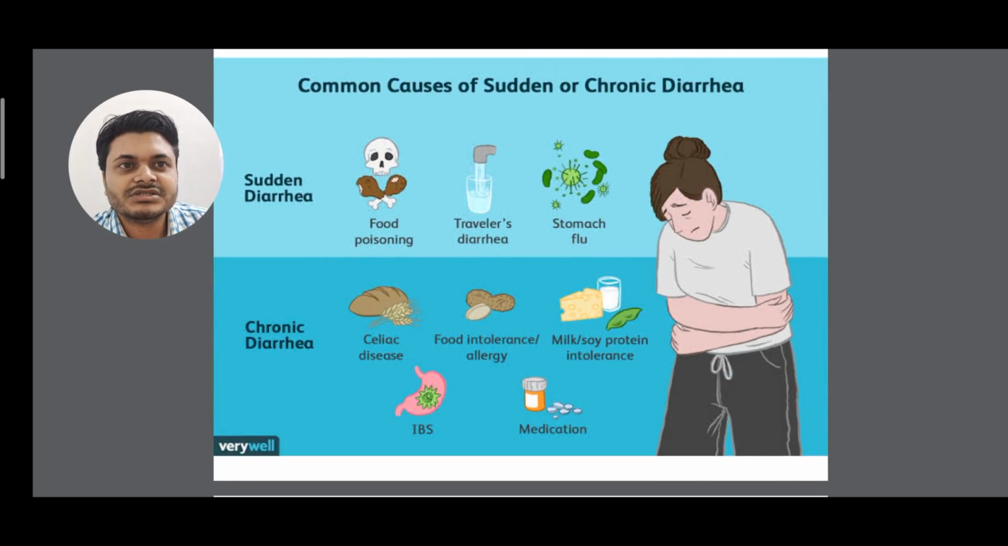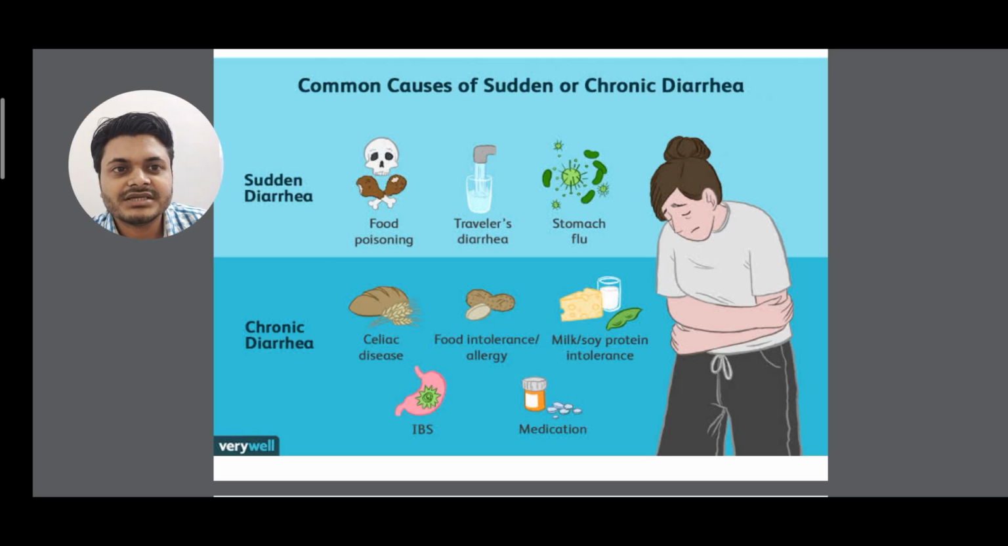Next, some causes of sudden or chronic diarrhea. First I'll speak about sudden diarrhea, next chronic diarrhea. Sudden diarrhea means food poisoning, traveler's diarrhea and stomach flu. So food poisoning and travel diarrhea happen if you drink water here and there, as well as stomach flu.